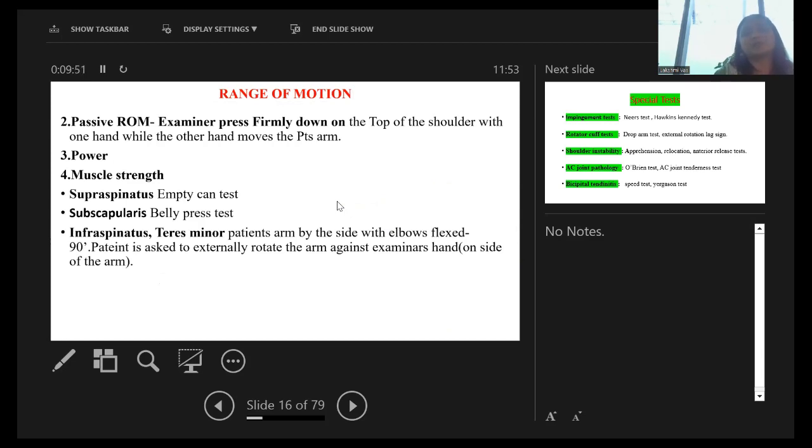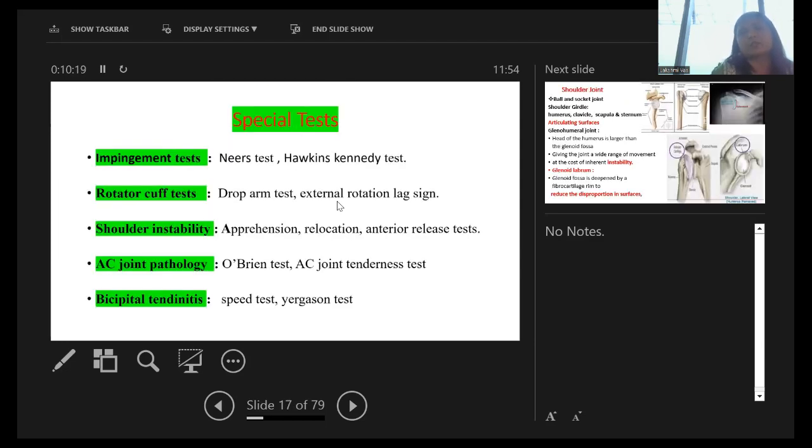Now, for passive range of movements, the examiner presses firmly down on the top of the shoulder with one hand, while the other hand moves the patient's arm. You have to look for power, muscle strength, and there are various tests for each and every muscle, like the supraspinatus empty can test, the subscapularis belly press test, and the infraspinatus and teres minor test: patient's arm by the side with elbow flexed 90 degrees. The patient is asked to externally rotate the arm against the examiner's hand on the side of the arm. These are examples of various tests.